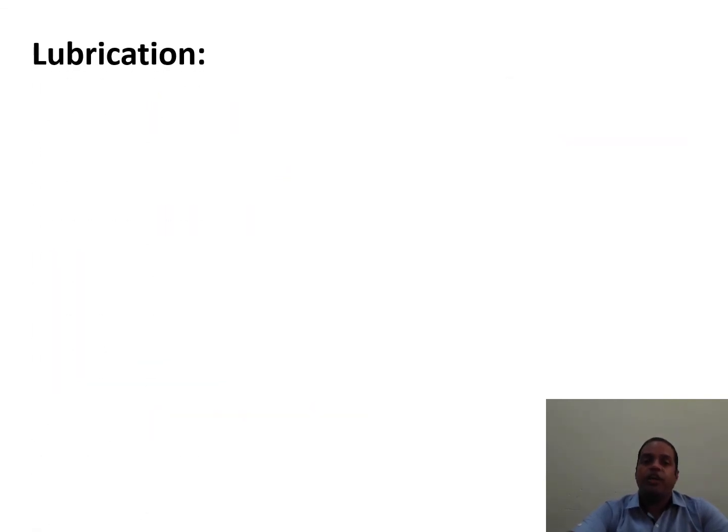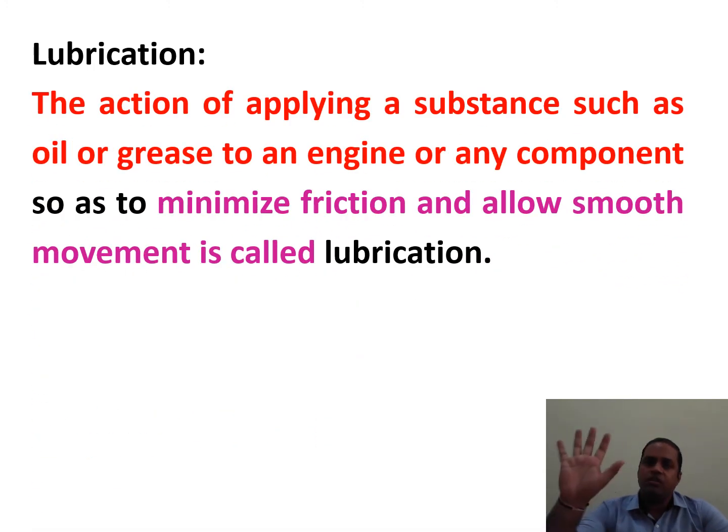Next topic, lubrication. What is lubrication? The action of applying a substance such as oil or grease to an engine or any component so as to minimize friction and allow smooth movement is called lubrication. It is just applying oil or grease in between different parts of machines for smooth movement, for smooth functioning.